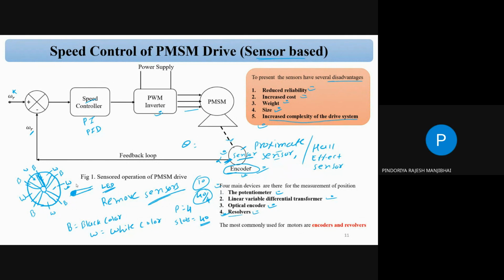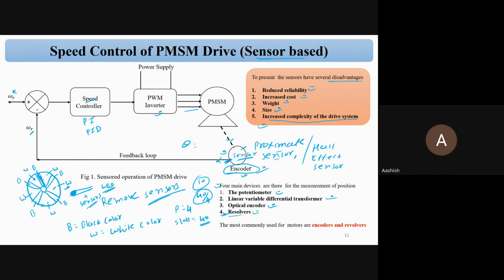So one more sensor is there, which only collects the data. With this LED, one more sensor is there, a plus sensor. That sensor part only collects the data: how many black slots and how many white slots are there. So this sensor is nothing but a counter. That counter just reads the count, how many counts are there.